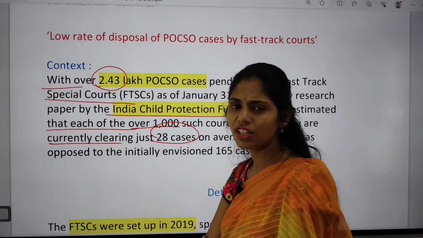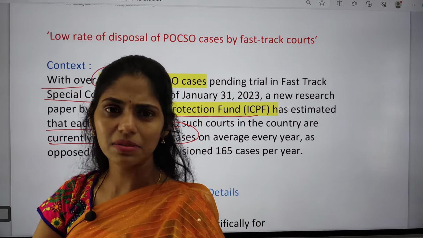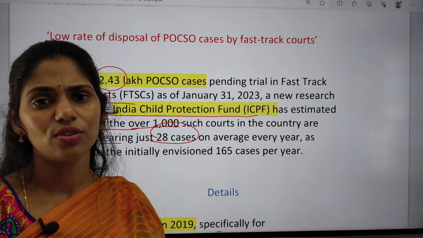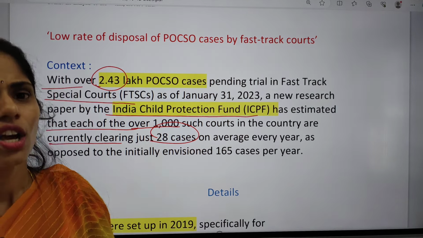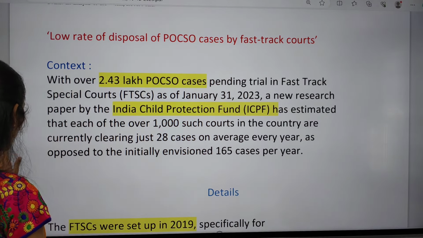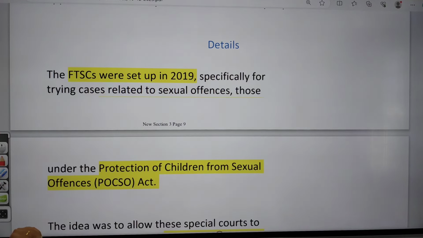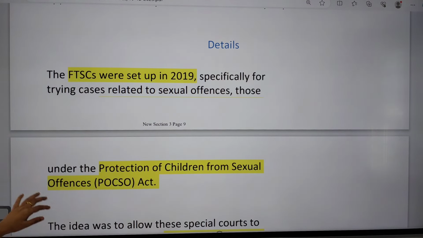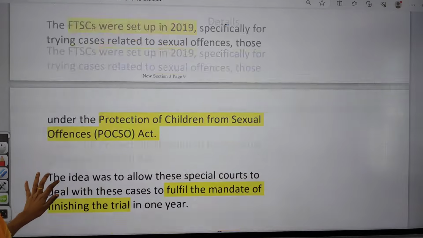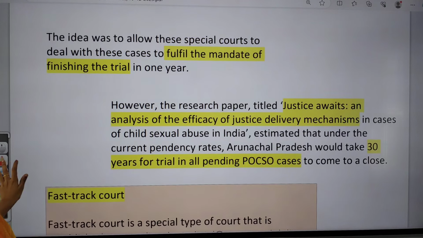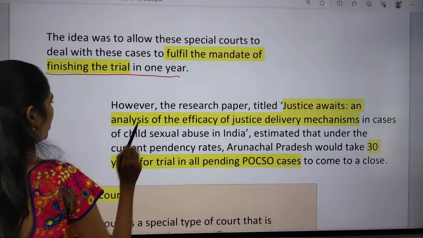You can understand there is not much difference between the normal traditional judiciary system and fast track courts. Even in these fast track courts there is increasing pendency of cases, which is one cause of concern now. If you see the details, fast track courts were set up in 2019 especially to dispose of cases of sexual offences under the POCSO, that is the Protection of Children from Sexual Offences Act. The idea was to allow these special courts to deal with these cases and fulfil the main mandate of finishing the trial in 1 year.